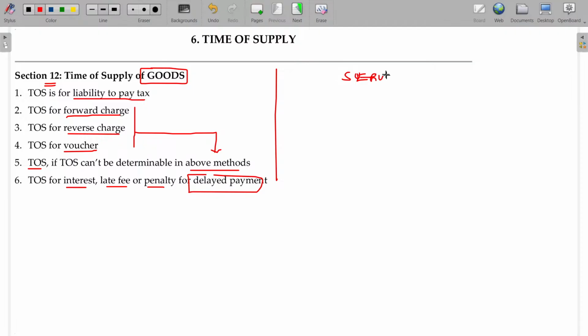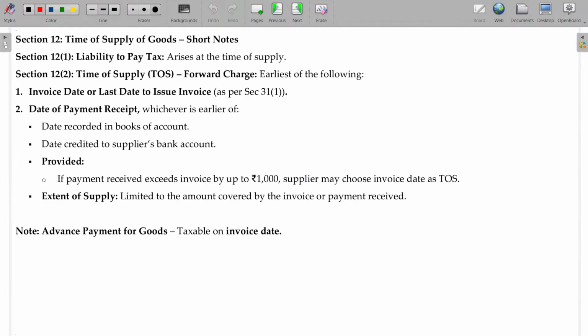Okay. Clear? Now, time of supply. Section 12 class 1 is all about this. Why do we want to study it? Liability to pay tax is determined only based on time of supply. That's the importance of studying this time of supply.